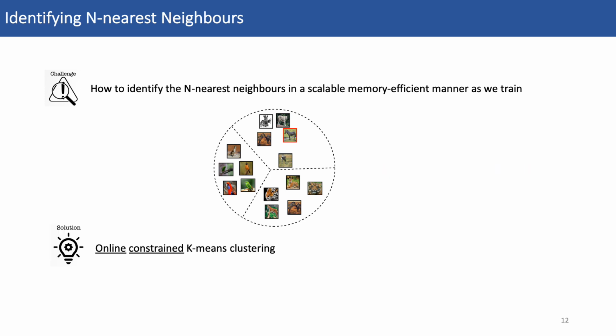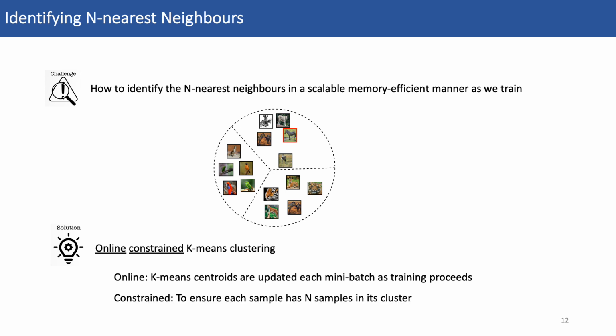Our solution was to address this problem using online constrained k-means clustering. By adopting a mini-batch version of k-means, we can perform the clustering online, where the k-means centroids are updated after each training iteration. Additionally, by constraining the cluster sizes to n samples each, we ensure that any given image has n samples in its cluster. Now it becomes a matter of keeping track of the cluster assignment of each image as we train the network to identify the nearest neighbors on the fly without needing to store embeddings or perform offline clustering.